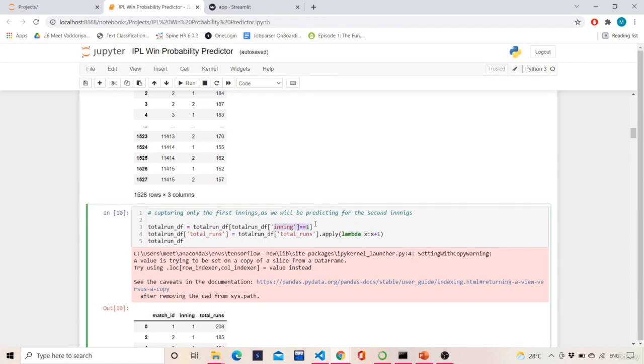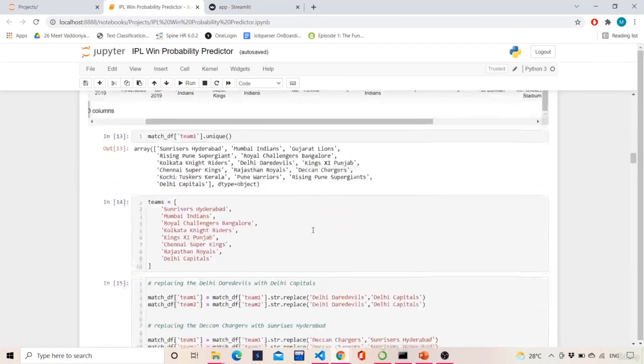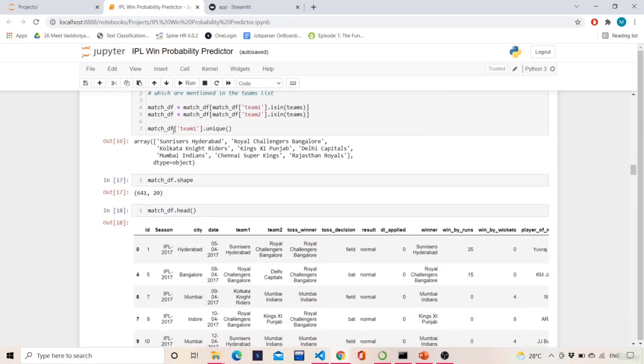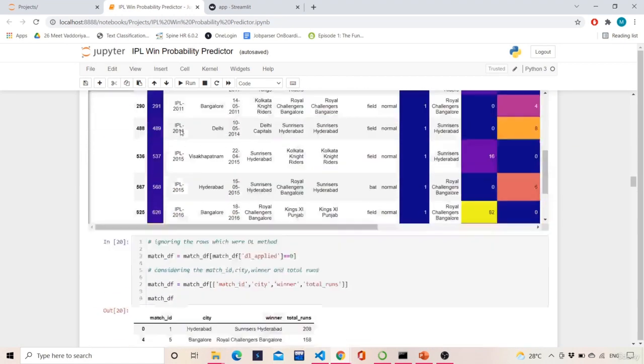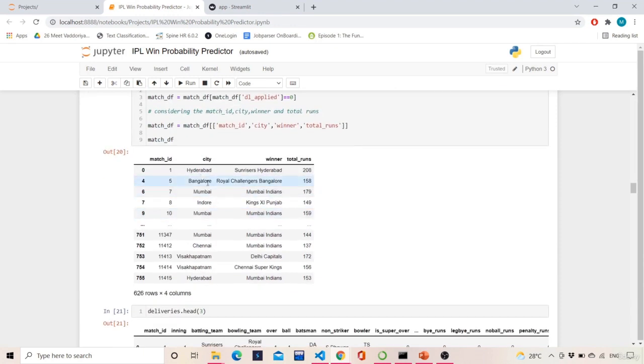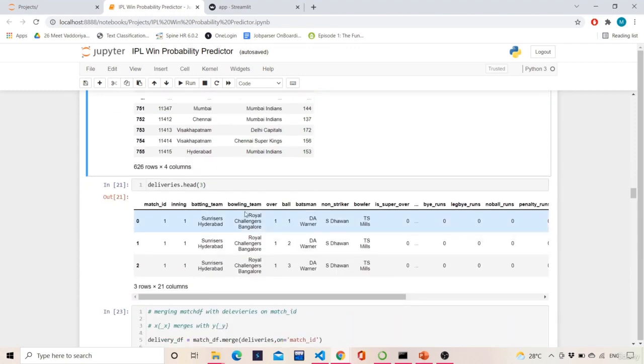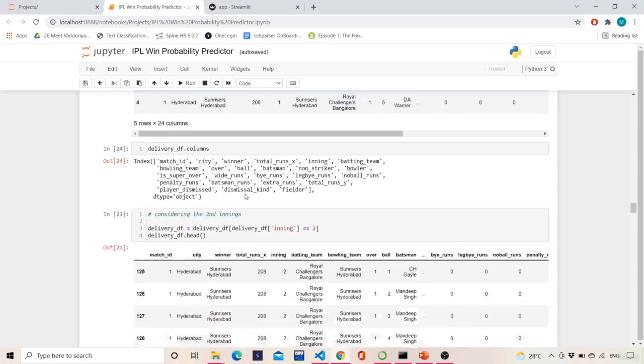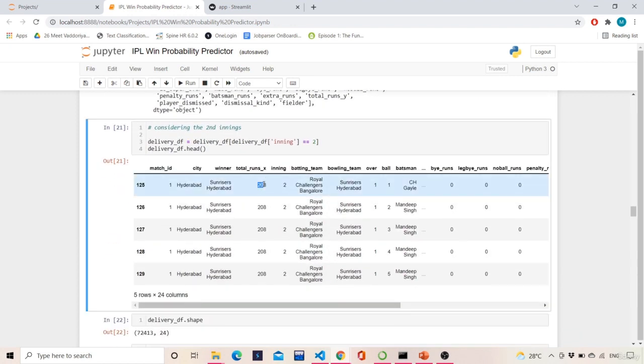So what does this conclude? This match data frame which we made is already a data frame of first innings. So all these rows, all these runs, are the scores of first innings only. This batsman underscore X is there now, total runs X. So these are the scores of first innings only.